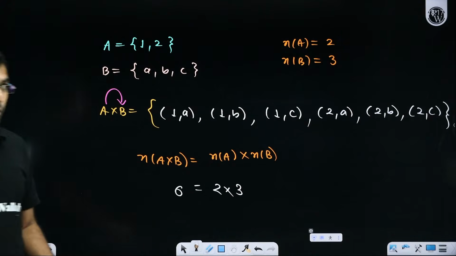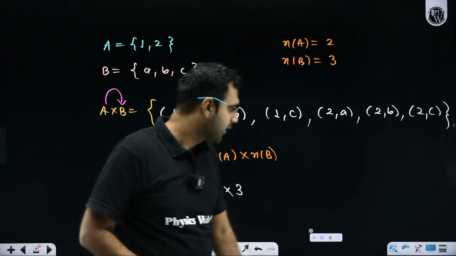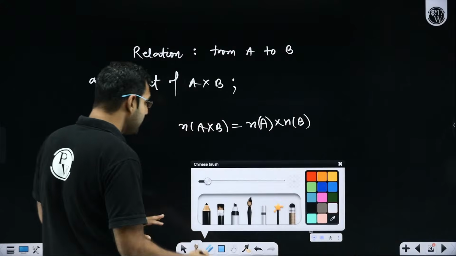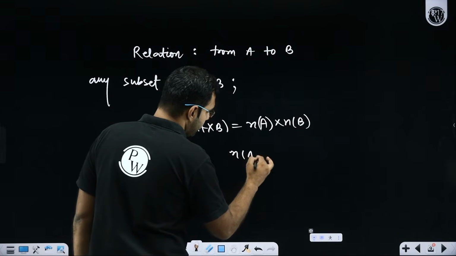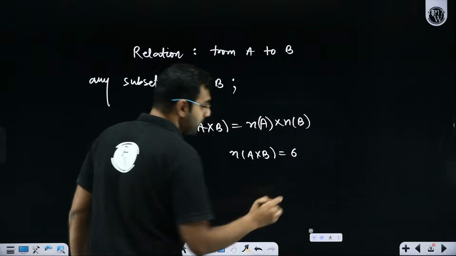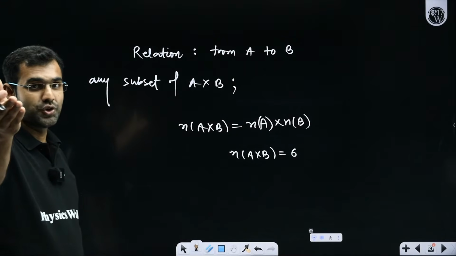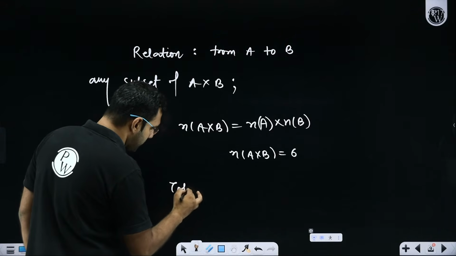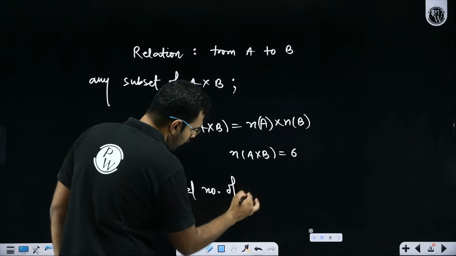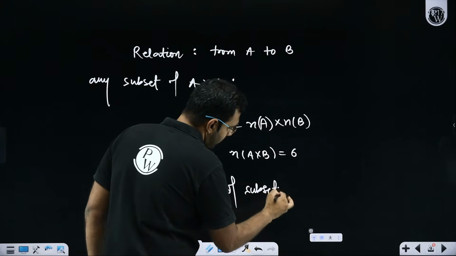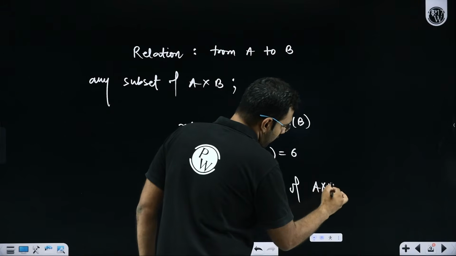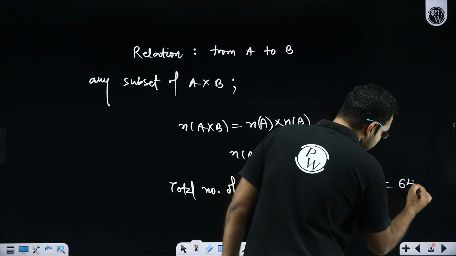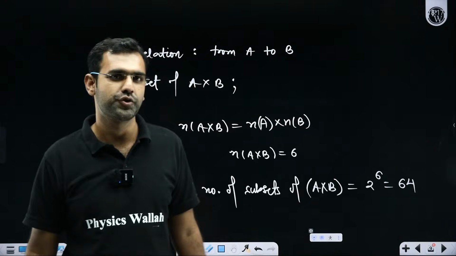I hope most of you do remember it from the last session. If A has 2 elements, B has 3 elements, then A cross B will have, in this case, 6 elements. So the total number of subsets, that's Shubham, brilliant. Total number of subsets of the Cartesian product A cross B will be 2 to the power 6, and we know it is nothing but 64. Excellent, that's brilliant, Shubham.